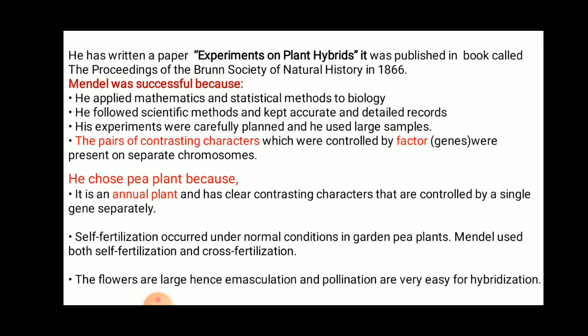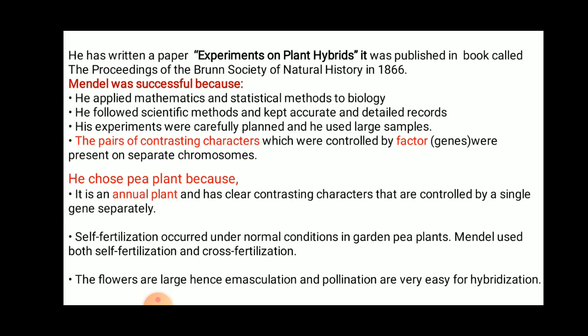Experiment on Plant Hybrid. What is the name of the book? The Proceedings of the Brunn Society of Natural History. Okay, these are the important words. So up to this, Mendel's biography is over. Next, why Mendel was successful in his experiment.